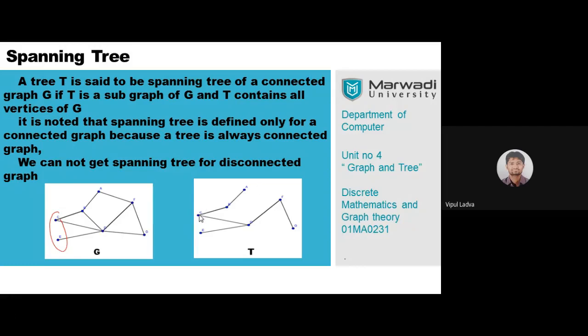Now observe, this is on the next image. This is a spanning tree of the graph G. First of all, observe the vertex set of graph G as well as the vertex set of graph T. Both are the same. Is it? The vertex sets are the same. Yes or no? Now, what is the concept of a tree? What is the concept of a spanning tree?